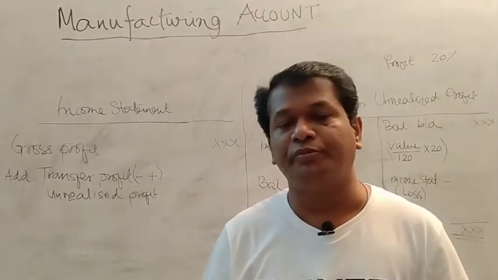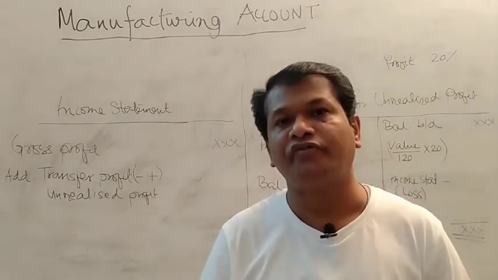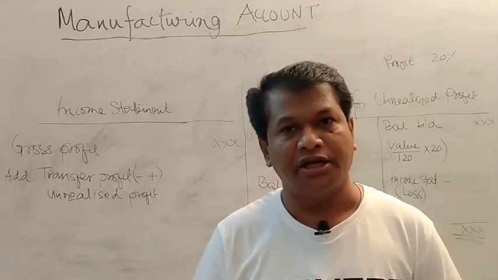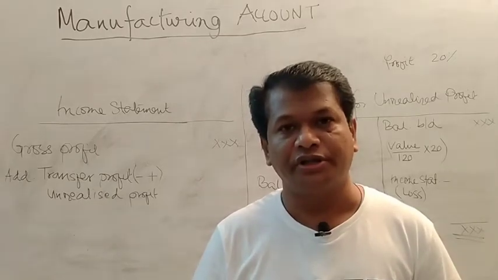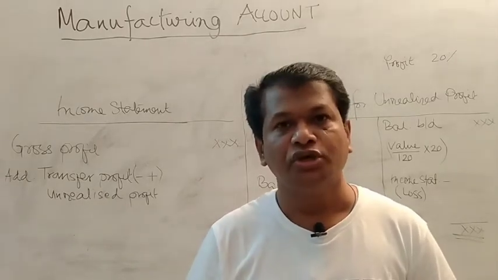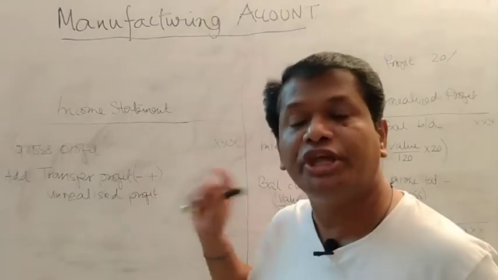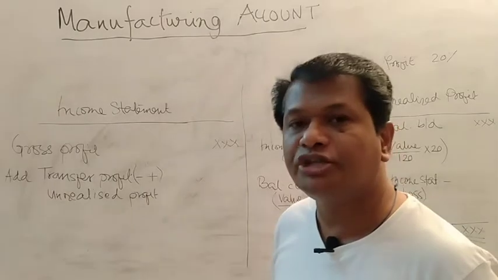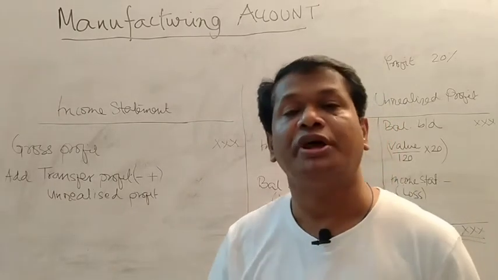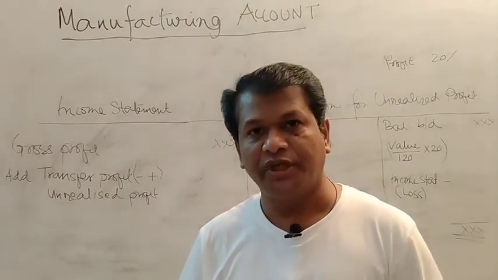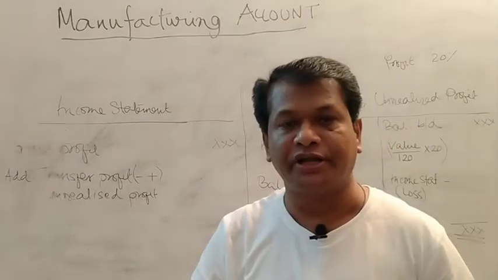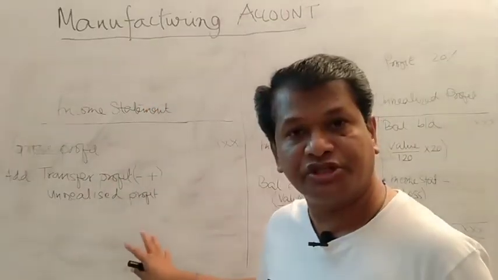From that operating profit, you have to subtract the financial cost. Maybe the interest on bank loan or other financial cost, interest on debenture like this. So from the operating profit, you subtract the financial cost. The figure you got is the net profit before taxation. Then you apply the tax, and the figure you get is the net profit after tax. So this is the income statement.